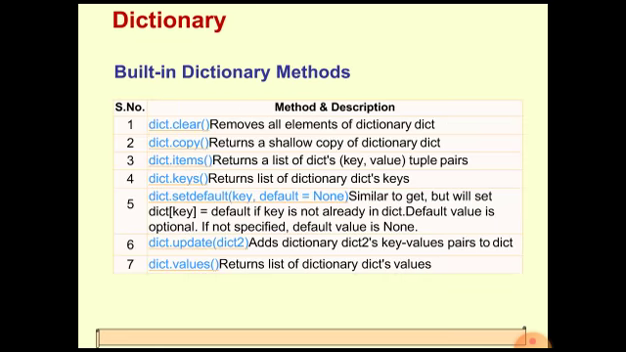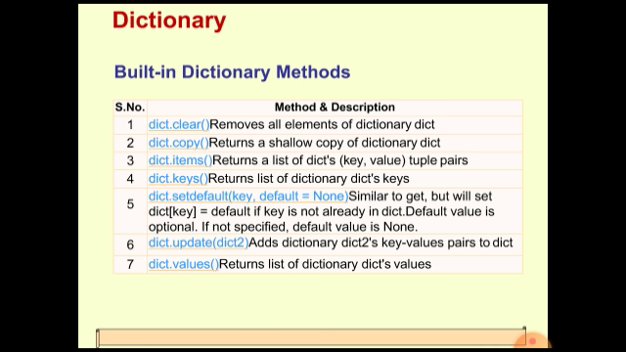Now some more functions here, the built-in dictionary methods. See, dict.clear, we have discussed, it will remove all elements in the dictionary. Now what is dict.copy? The dict.copy method is used for returning a shallow copy of the dictionary. Shallow copy means whatever elements are in the dictionary, all those elements will be copied and a new dictionary will be created.